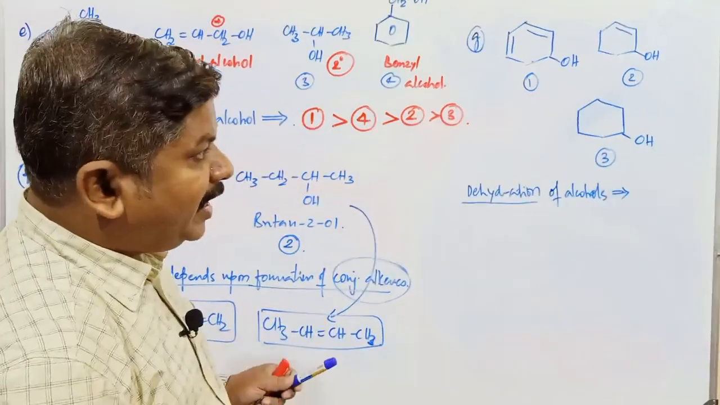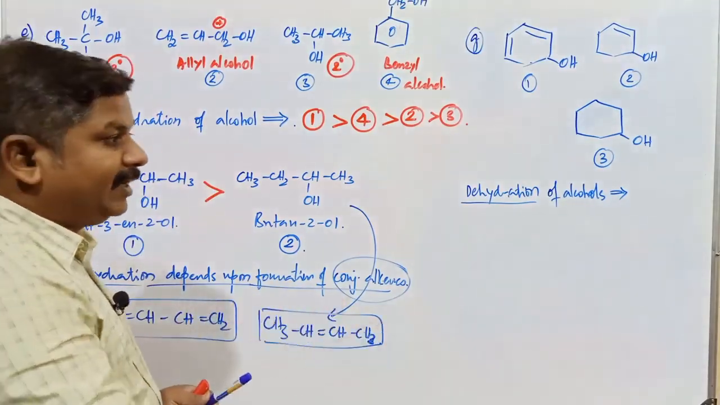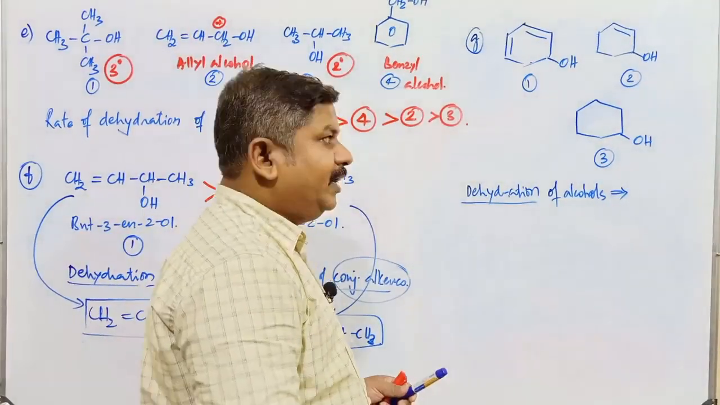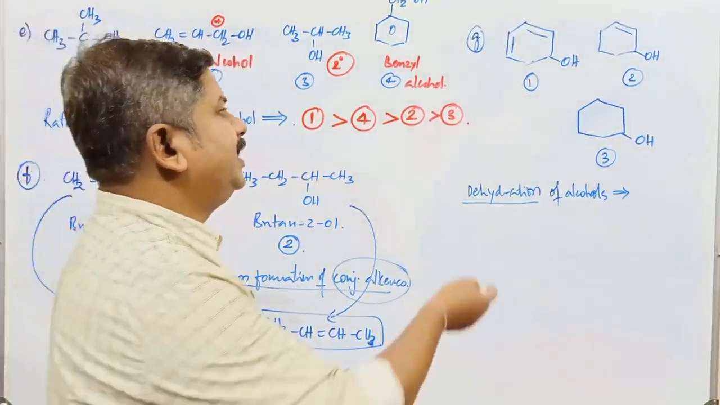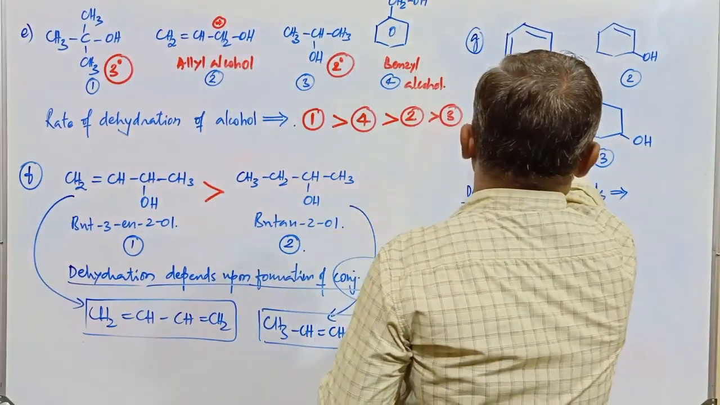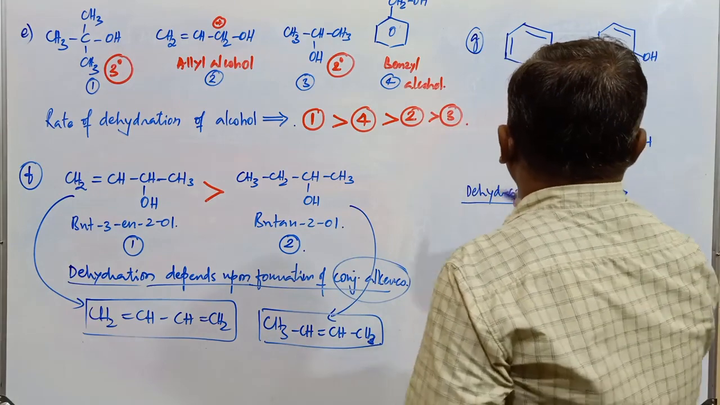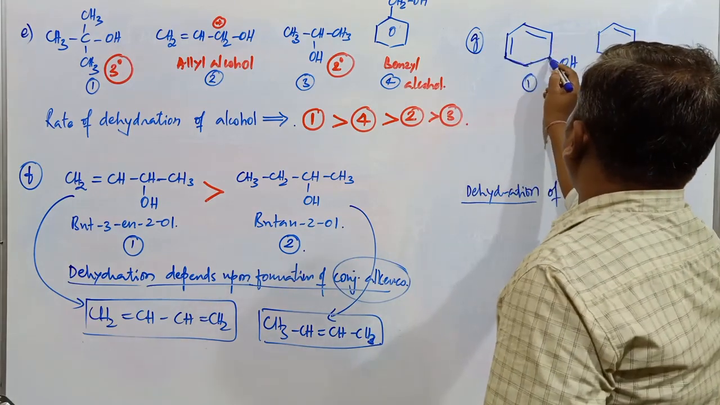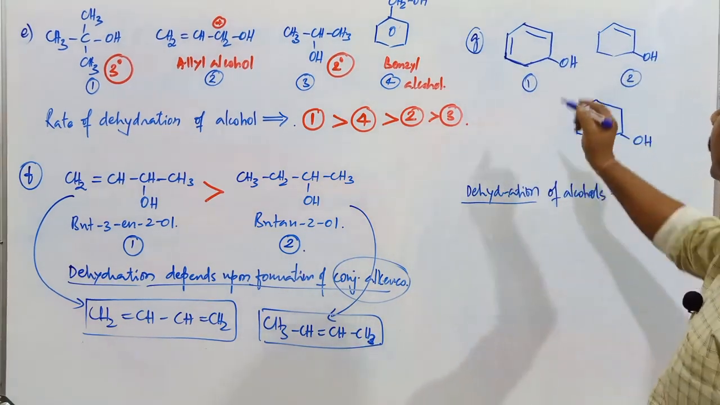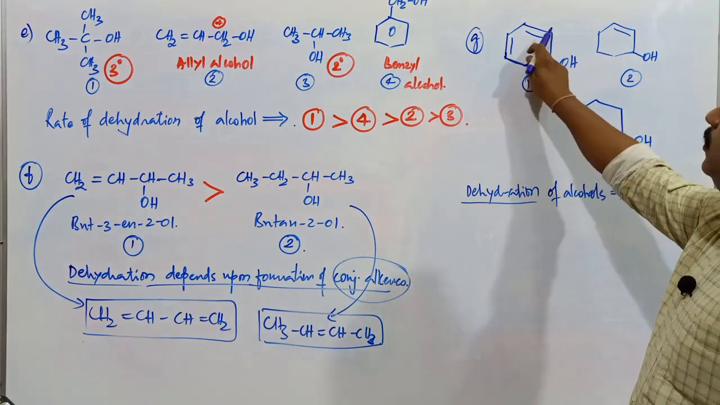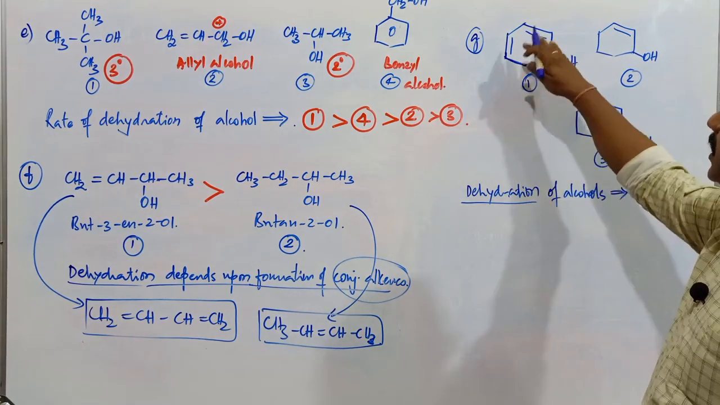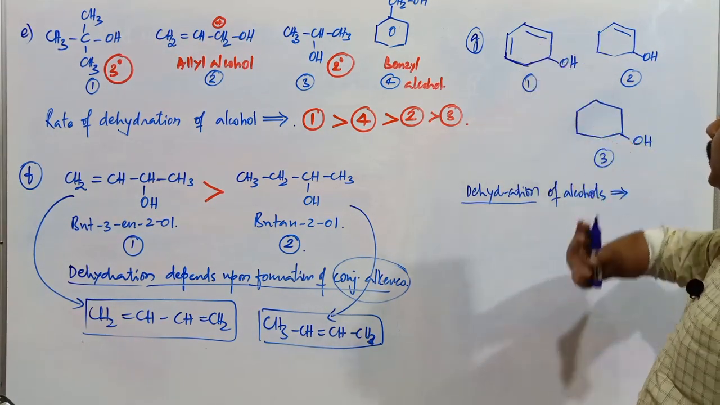If alternate double bonds are going to be found, that particular alkene, wherever it is produced, that alcohol is going to be most reactive towards what? Dehydration reaction. If you observe this particular compound, it is a compound containing two double bonds and OH. It is not a benzene ring. It has only two pi bonds present.